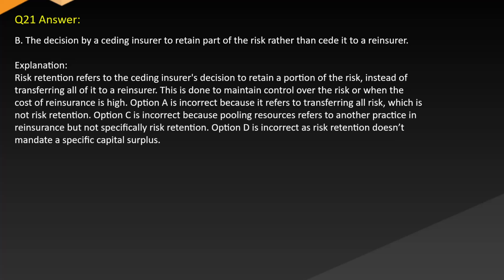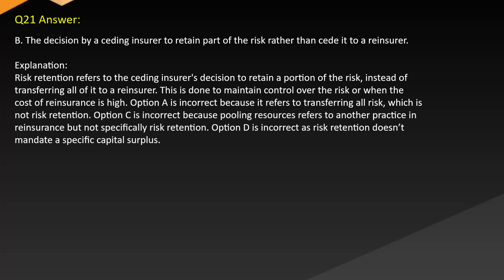Answer B. The decision by a ceding insurer to retain part of the risk rather than cede it to a reinsurer. Explanation. Risk retention refers to the ceding insurer's decision to retain a portion of the risk instead of transferring all of it to a reinsurer. This is done to maintain control over the risk or when the cost of reinsurance is high.